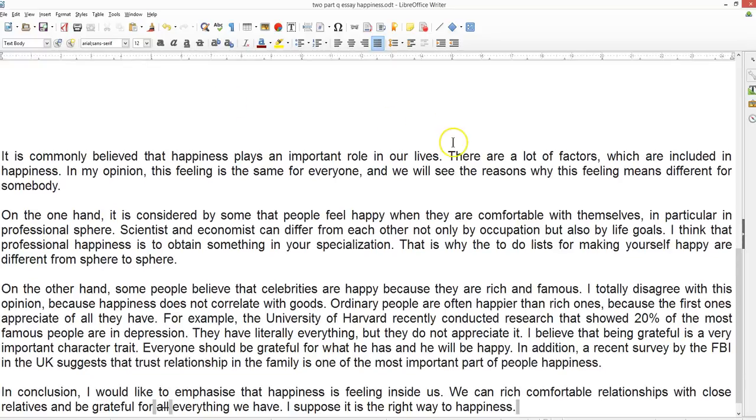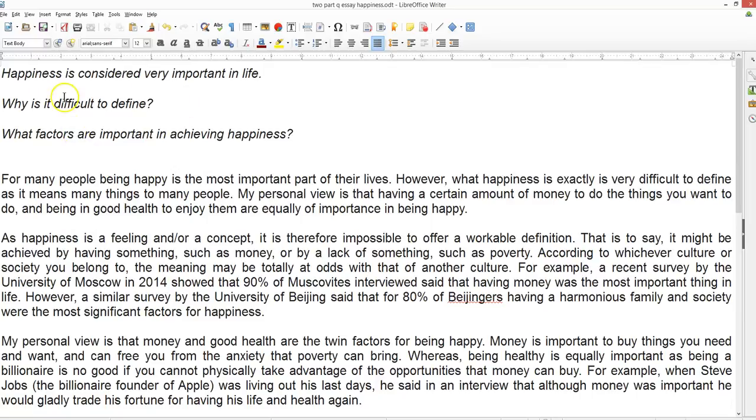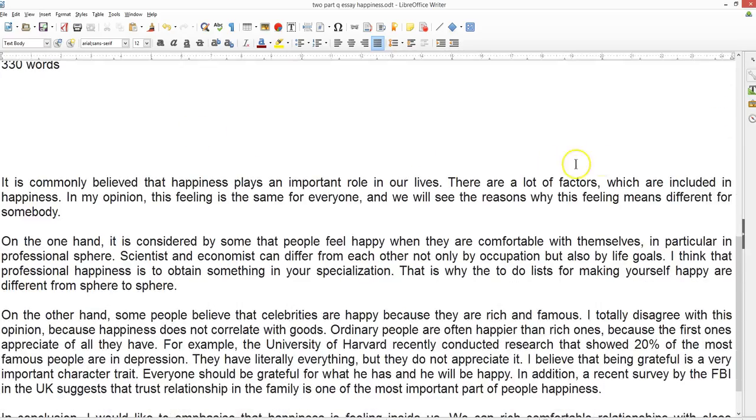Okay, there are a lot of factors which are included in happiness. Okay, all right. In my opinion, this feeling is the same for everyone. Now, this is slightly contradictory because he says, in my opinion, this feeling is the same for everyone, but then we will see the reasons why this feeling means something different for somebody. So it's the examiner reading this essay.